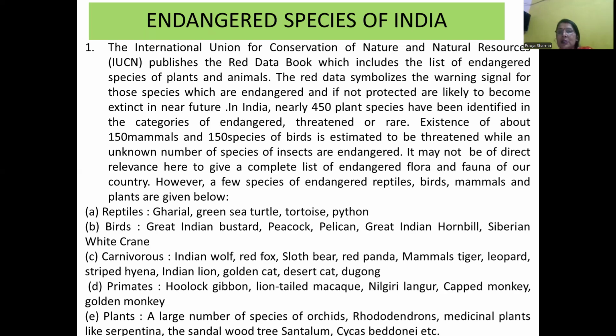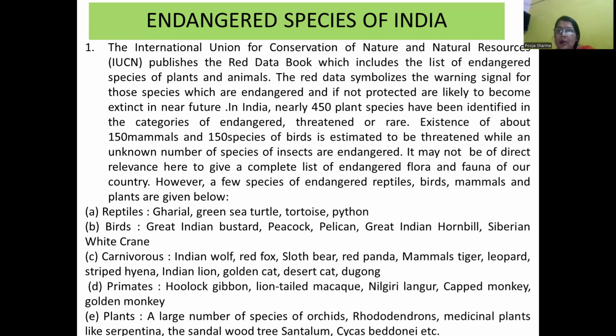Some endangered species are given below. Reptiles: gharial, sea green turtle, tortoise, python. Birds: great Indian bustard, peacock, pelican, great Indian hornbill, Siberian white crane. Carnivores: Indian wolf, red fox, sloth bear, red panda.